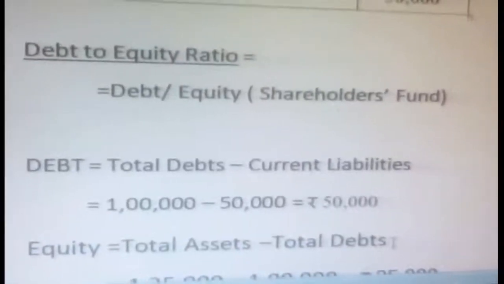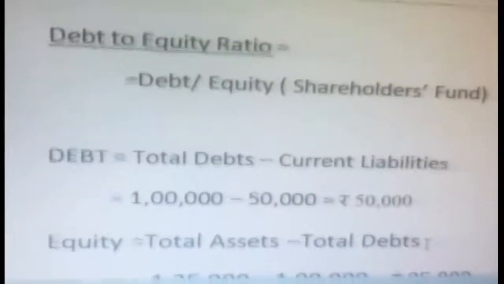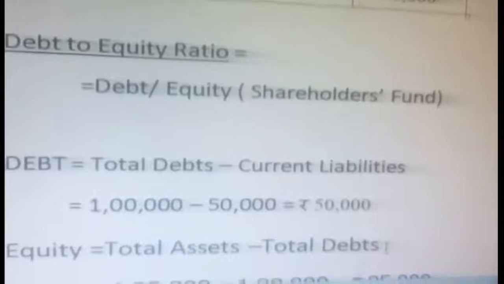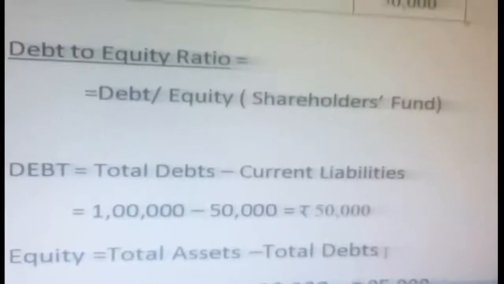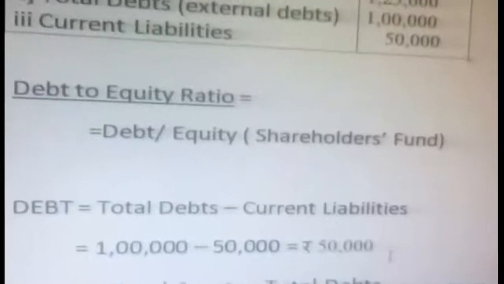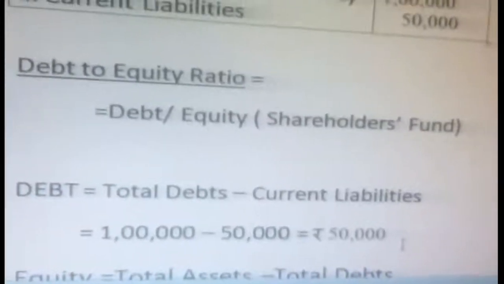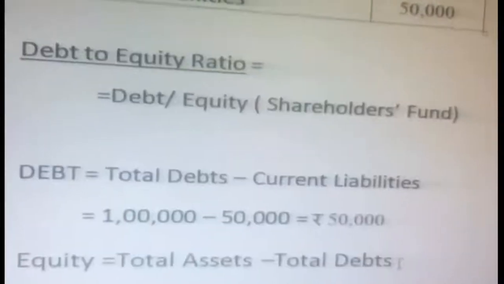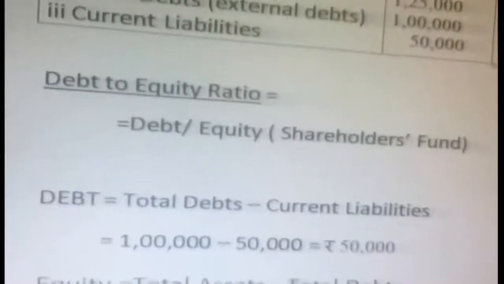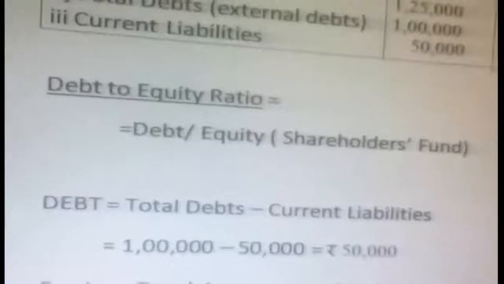Now we are going to substitute again. First we calculate debt. Debt is equal to total debts. From the problem, total debts are given, so from the total debts we deduct current liabilities, and you will get long-term borrowings or long-term debt. 1 lakh minus 50,000 is equal to 50,000.